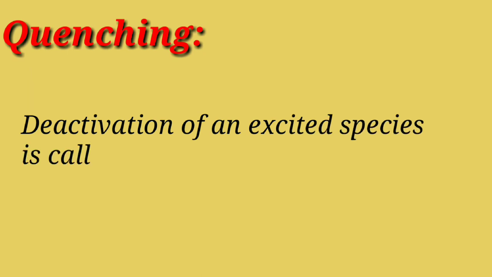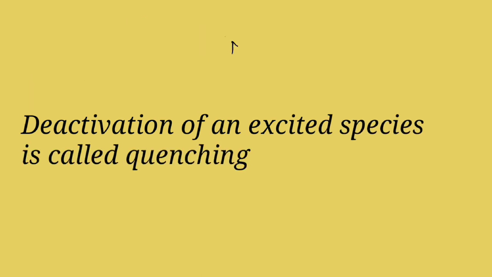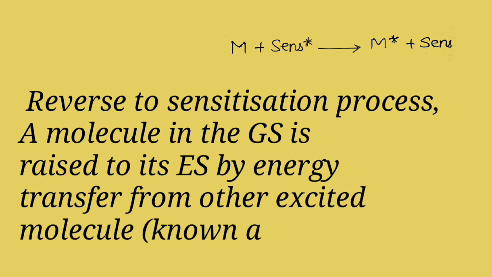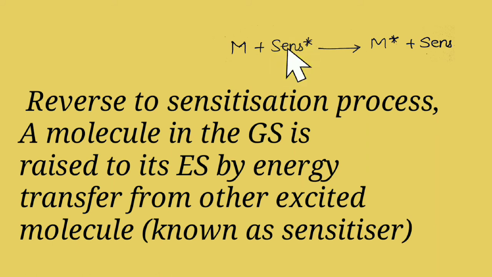Next is quenching. Deactivation of an excited species is called quenching. Students, quenching process is reverse to sensitization process. In sensitization process, a molecule in the ground state is raised to its excited state by energy transfer from other excited molecule, that is known as sensitizer. Over here, SENS star is a sensitizer, that is molecule in excited state. It transfers its energy to M molecule and makes that molecule excited. So this process is called as sensitization.